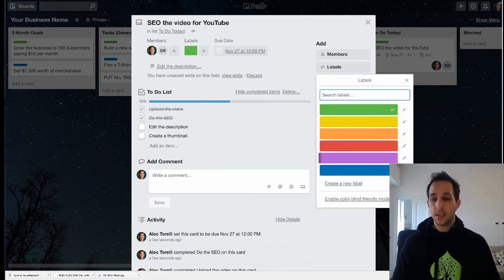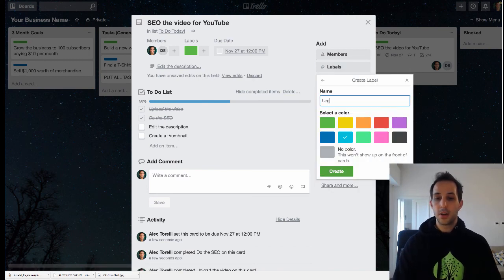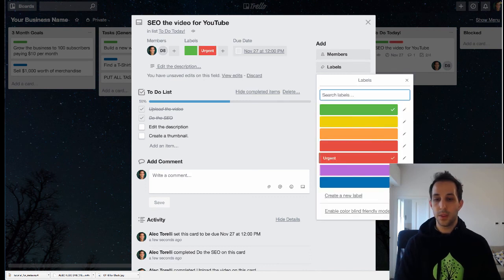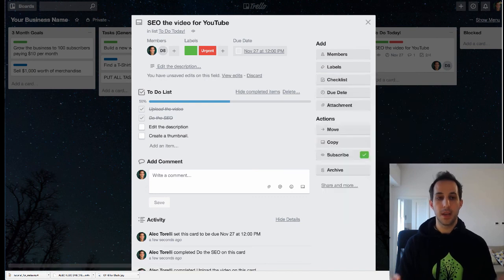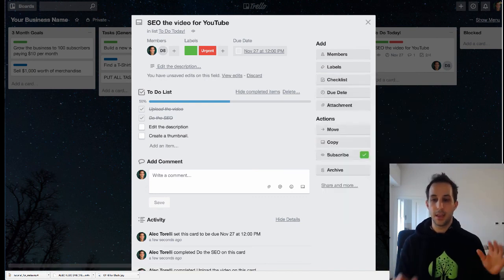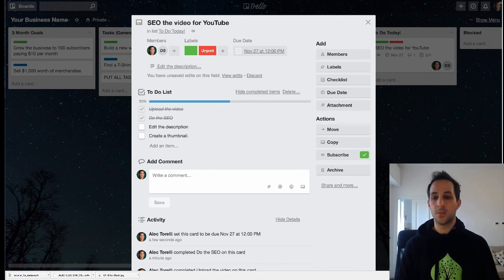One of the other things I like to do is create a new label called urgent, and I like to mark that red. That's one thing I like to have. So if something is urgent, I can mark it as an urgent label, and my team kind of knows, they see it's red, and they could immediately navigate to it as your board gets busy.